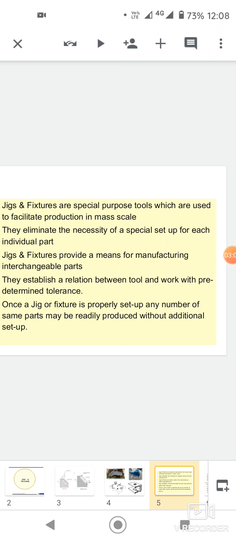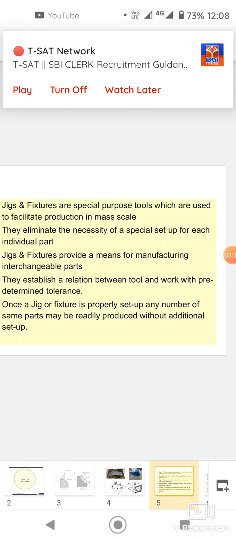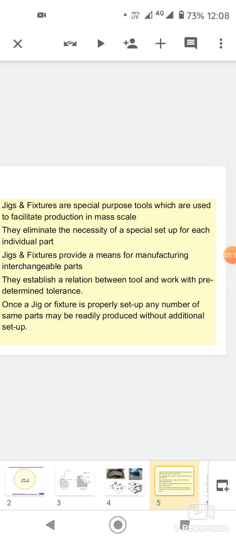Jigs and fixtures provide a means for manufacturing interchangeable parts. They establish a relation between tool and work with a predetermined tolerance. Once a jig or fixture is properly set up, any number of the same parts may be readily produced without additional setup.